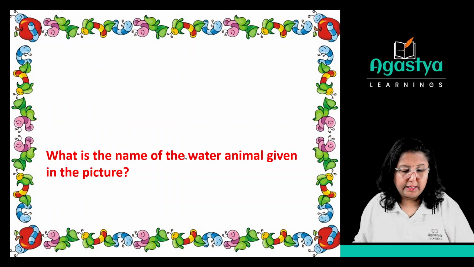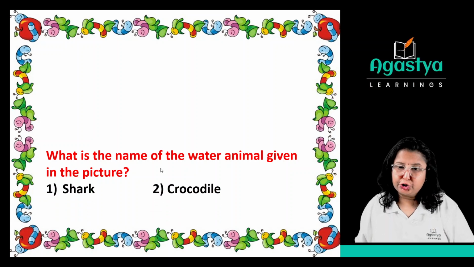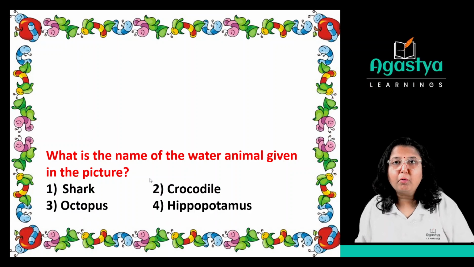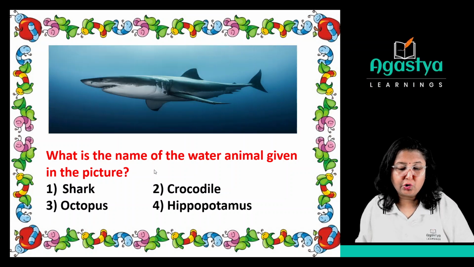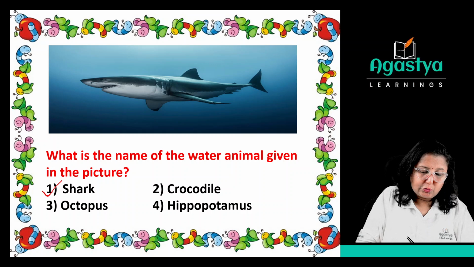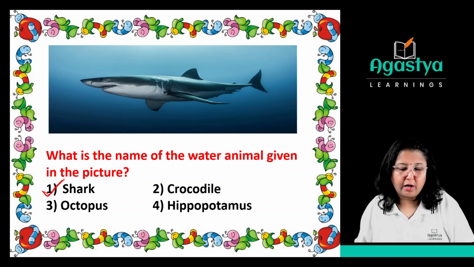So now moving to the next. What is the name of the water animal given in the picture? Is it a shark or a crocodile? Or is it octopus or hippopotamus? Let's see what the picture is. Oh yes, what can you say? Yes, it's a shark. So I can choose option number A. The picture shown is of a shark.